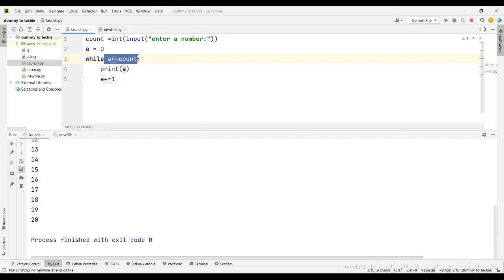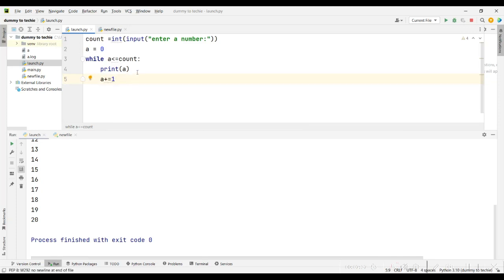This condition is specified, and the thing about the while loop is that if you don't find a way to update the state of this variable a, it will become infinite. Just like the one you gave me, you saw it ran forever basically. So your main variable in your loop, the variable that controls your while loop, must be able to update itself, and that updating must occur inside that while loop too. So that's how I can write a simple while loop to run a particular amount of times.